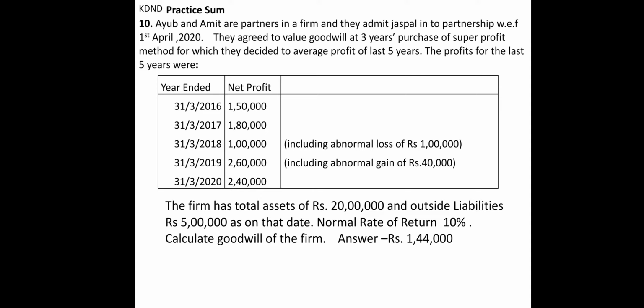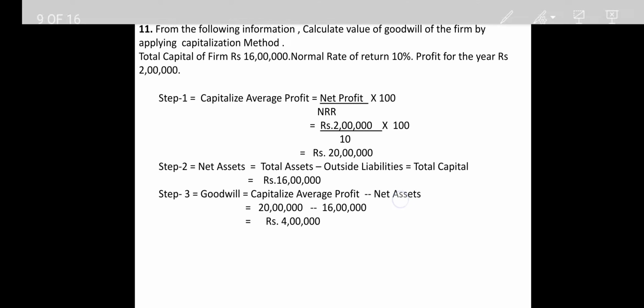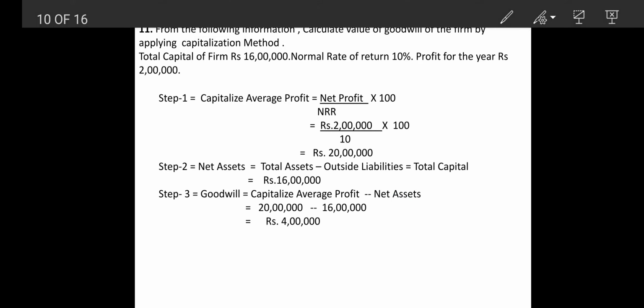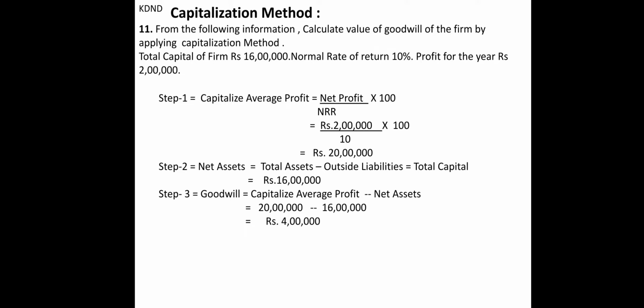The total assets and liabilities are also given in the sum, and the normal rate of return is 10%. So in this case you can easily do this sum, calculate the goodwill of the firm, and the answer will be 1,44,000. You can solve this sum on your own and that will be easier for you. Then comes your next sum.